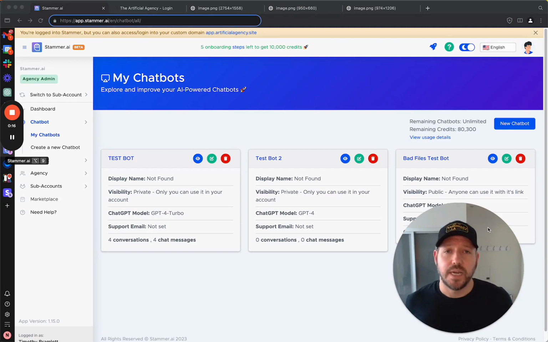So let me start by saying that we designed the architecture of Stammer from the get-go to be model agnostic. So there's no reason we can't change to another model if we absolutely had to. In fact, it's on our roadmap to add support for other models to give you more choices. So that is one option we could pursue.